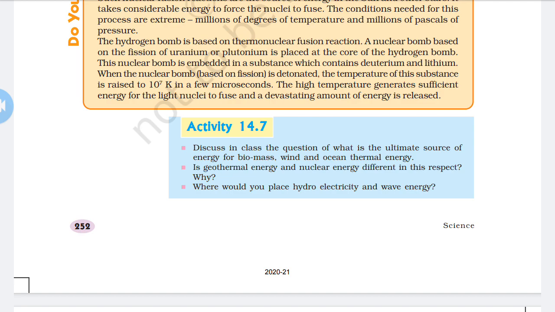And next, where would you place hydroelectricity and wave energy? Hydroelectricity and wave energy can be placed under the sun's energy, as both of them are caused and formed due to the sun's heat energy.